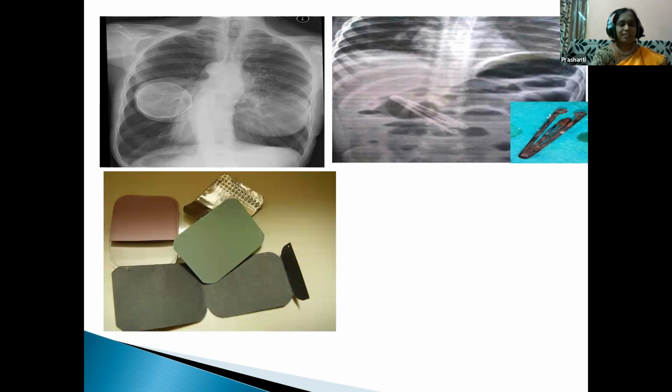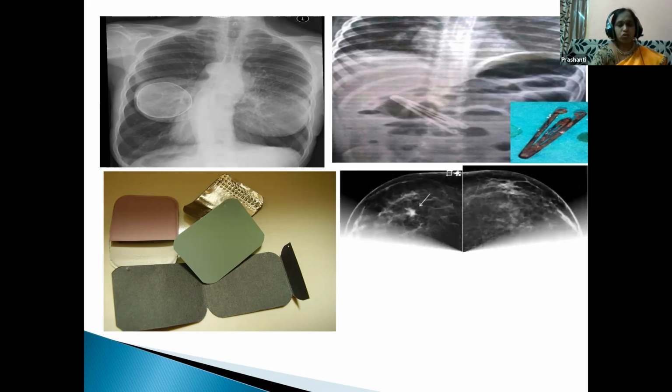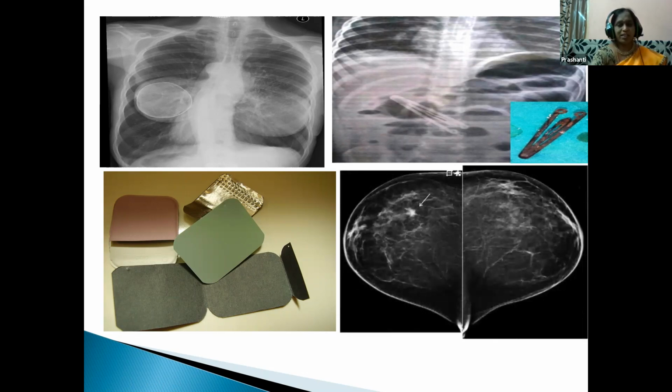And also this is the dental X-ray, children. That is, if we have any problem in the tooth, like toothache, decaying tooth, etc., the dentist writes an X-ray. And also in breast cancer, not only chemotherapy and surgery, even X-rays are used to show to what extent the cancerous cells have spread in the breast region.